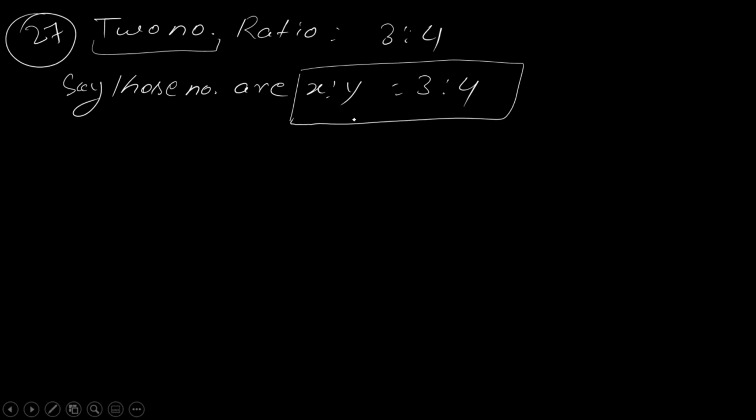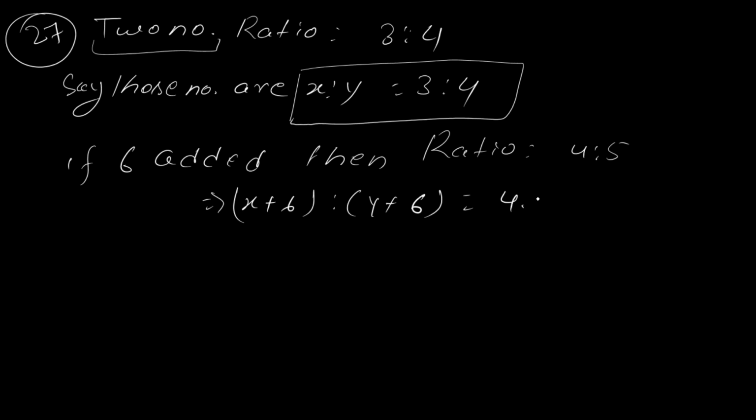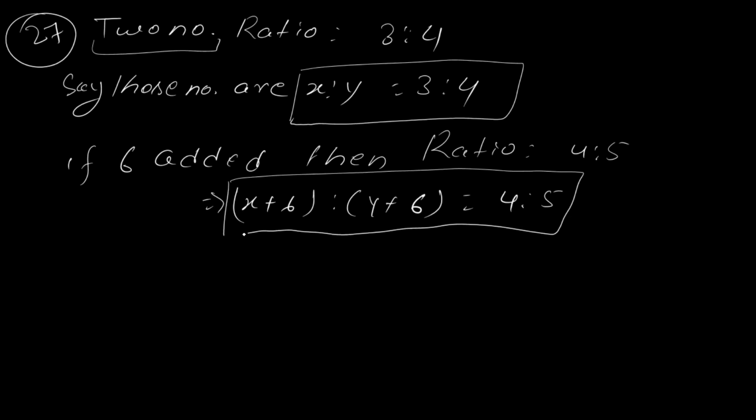y है। अगला बोलता है if c be added to each term of the ratio, then the new ratio becomes 4:5. So if 6 is added, then the ratio is 4:5. कहने का मतलब x plus 6 is to y plus 6, if I am doing, the ratio becomes 4:5. That's all. Now you got two equations. You know what to do.